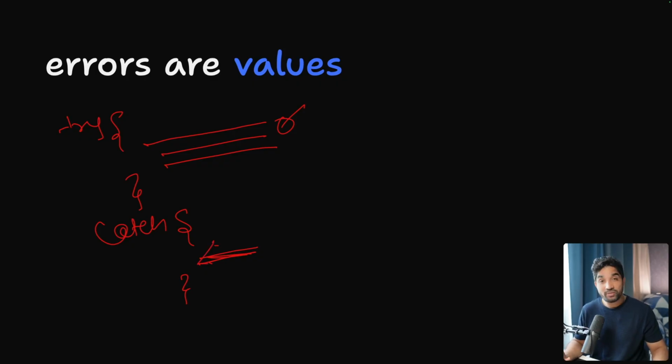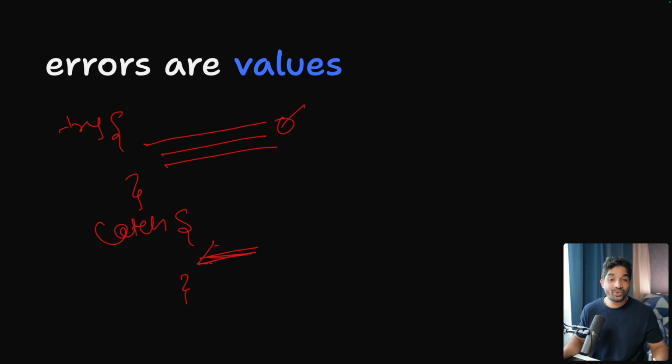Because if you see code bases, for example any TypeScript or Node.js code base, there you will see there are bigger controllers, and in those controllers we have multiple try catch blocks, and wherever we think that this part is going to throw an error, we just wrap it with try and catch. Or even worse, we wrap the whole controller within one try catch block, and there we don't have any idea where what happened and what failed. So that is the mindset where we have this concept called throwing an error and then catching it.